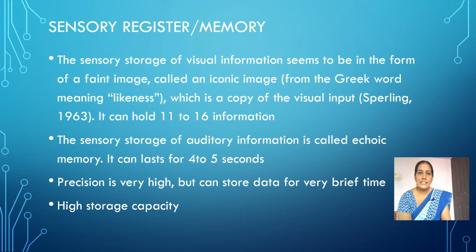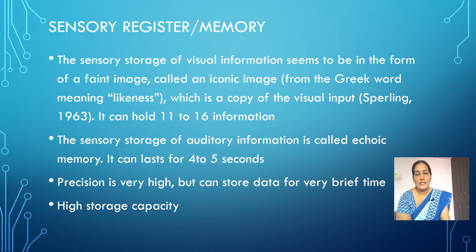Sensory register or sensory memory is associated with all the sensory channels. So there are different kinds of sensory memories. Sensory memory of visual information is known as iconic memory, and the term iconic is a Greek word meaning likeness. It is exactly the copy of the image we have sensed, and it can store 11 to 16 visual items at a time. The second is echoic memory. It is the sensory memory of auditory information.